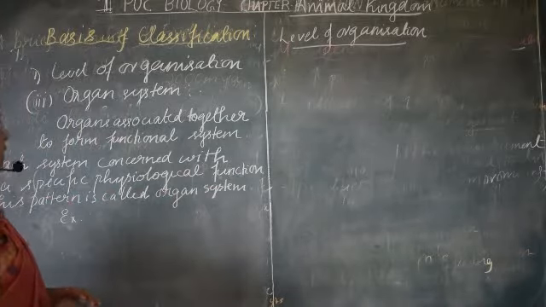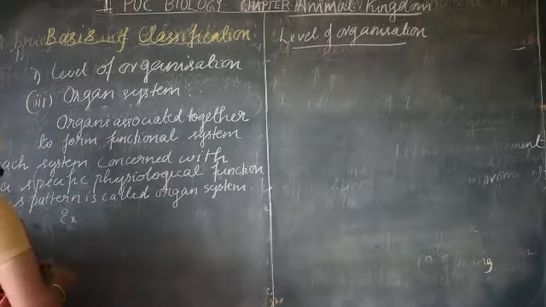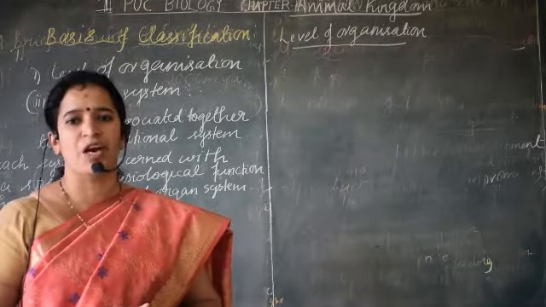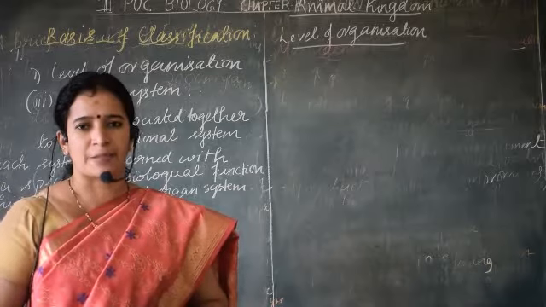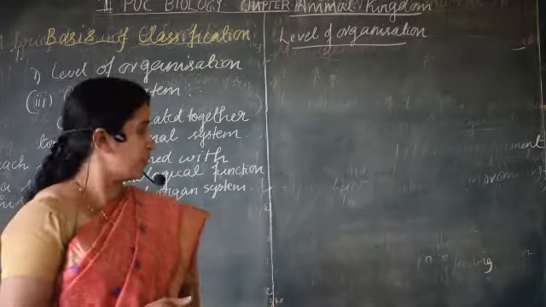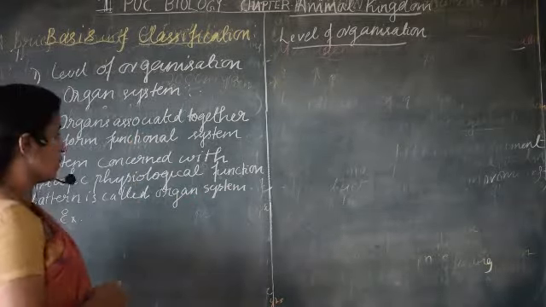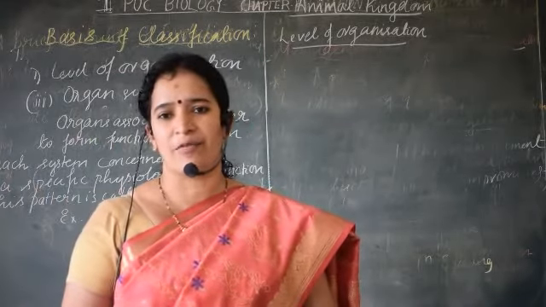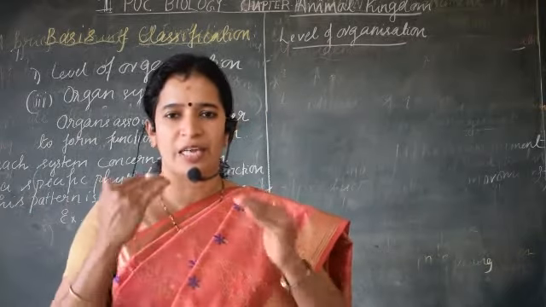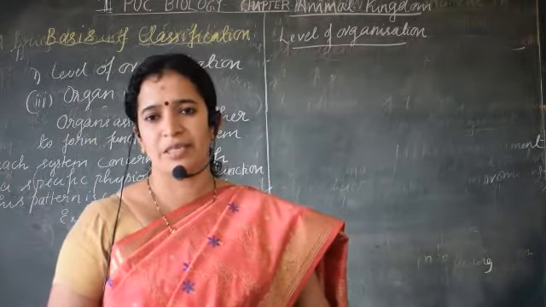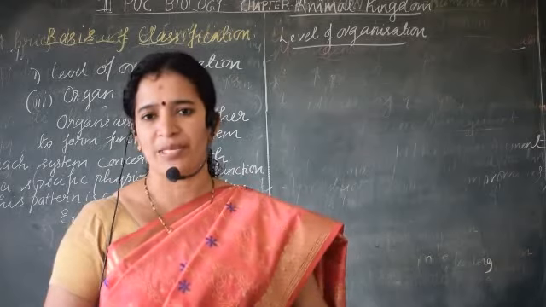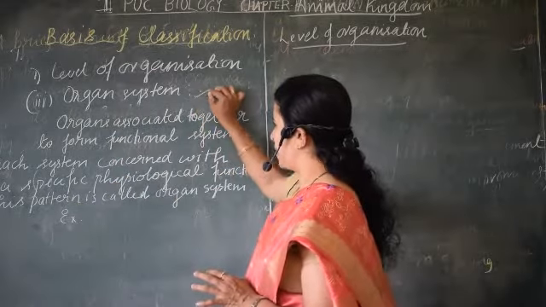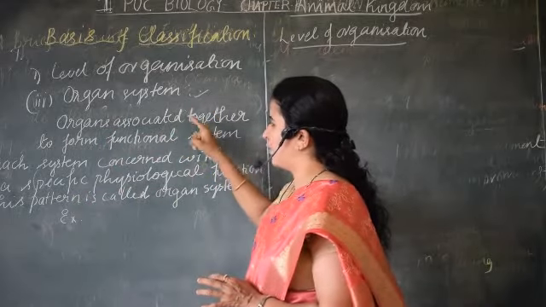We were continuing the levels of organization in animals, which forms a basis for the classification of various groups of animals. Here the first classification basis was cellular level, tissue level, then organ level and organ system level organization. Those were the first features on which the classification was made. Now, we have completed the organ system also. So what is the organ system level of organization?